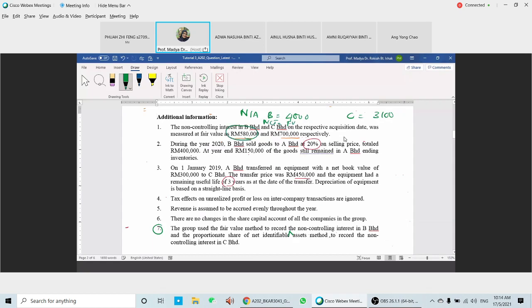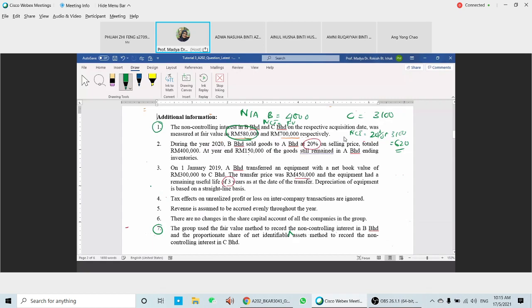But it said that for C, we are going to record based on the proportionate net asset. So the proportionate net asset, the amount of net asset that you have here in C. So the NCI here is 20% times 3,100, so you're going to have 620. This is the value of the NCI to answer for item number 7.